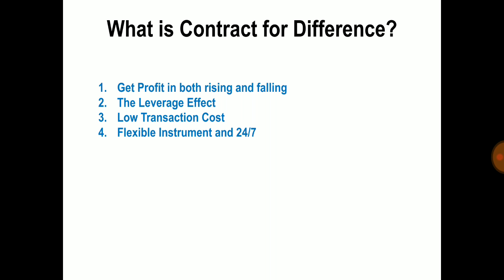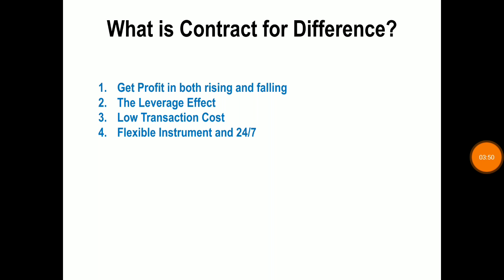The third is low transaction cost. In case of the CFD, the transaction cost is very low. You can look at the example of the crude oil. There was a difference in purchasing a crude oil and trading a crude oil in CFD. So that is low transaction cost.